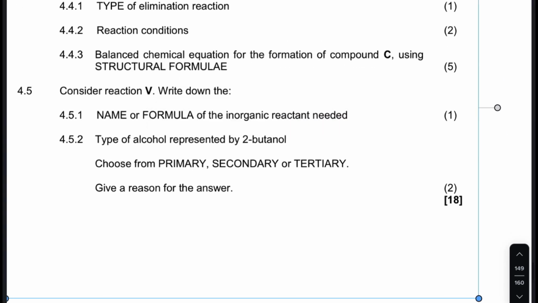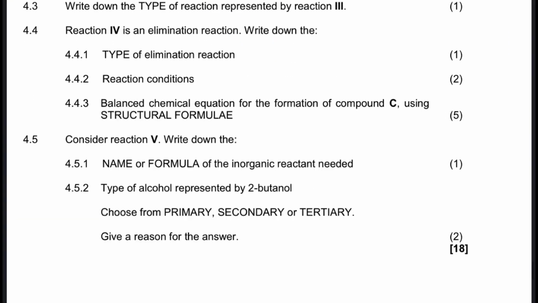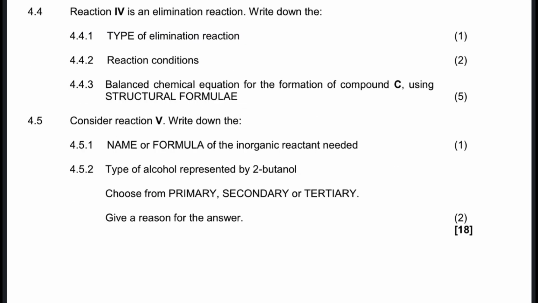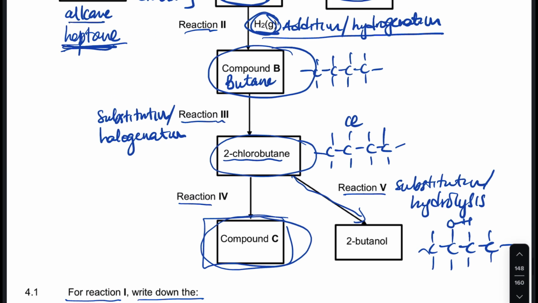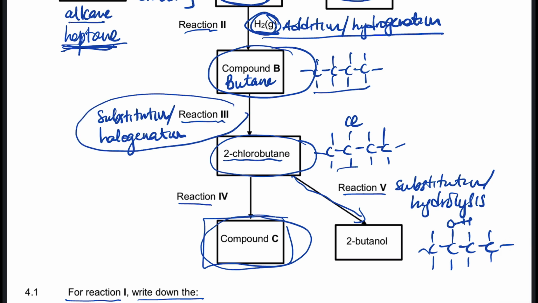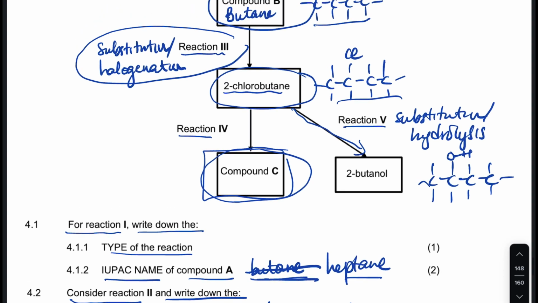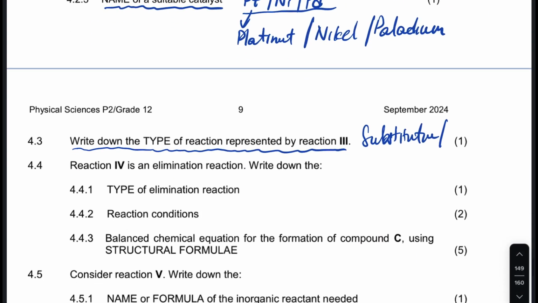Now let me move this a little bit up. There's still the Northwest Province, guys. Now it says write down the type of reaction to represent reaction 3. Reaction 3, the type of reaction, guys, it was substitution from an alkane to haloalkane. We substituted, so it's substitution, or substitution or what? What did we say? It's a halogenation.